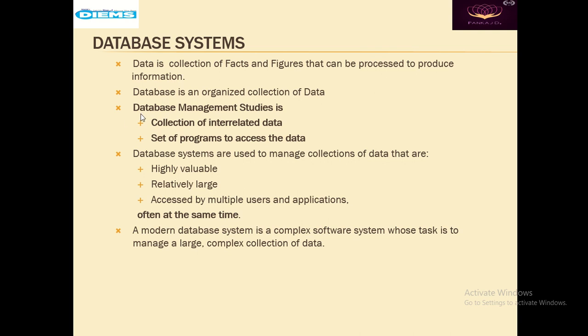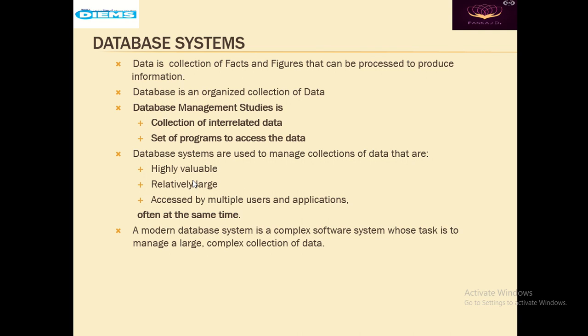So the database management system is a collection of interrelated data, and it is a set of programs to access that data. Not only is it a collection of interrelated data, but it is also a set of programs to access that data. Database systems are used to manage the collection of data that are highly valuable.